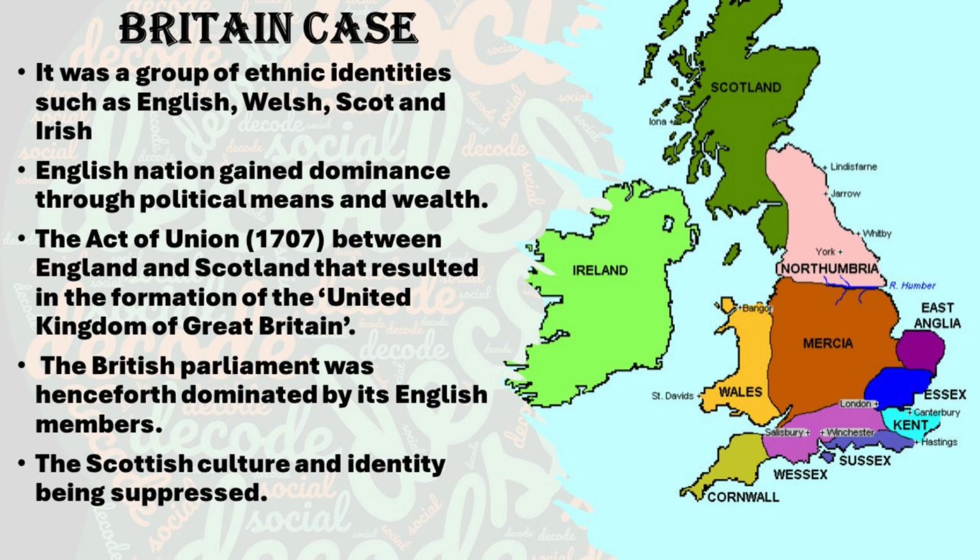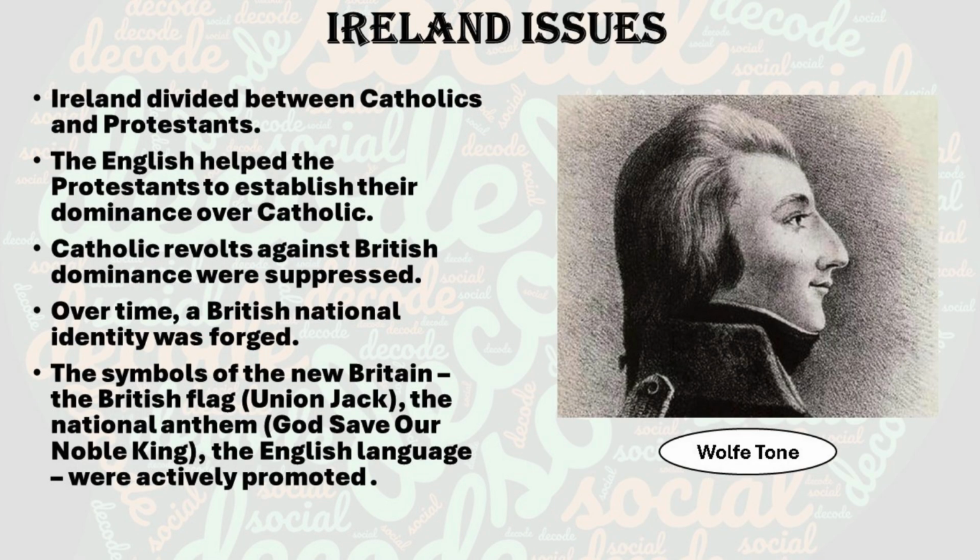Even we have seen about the Irish, right? Let me see what happened to the Irish people. In the year 1801, Ireland was forcibly joined to Britain after many rebellions were crushed. They tried to show their Irish identity. Actually, in Ireland, the Irish were largely Catholic. There were two groups: one is Catholic, one is Protestant. In that, the large group was Catholic. The Protestants were supported by the English. So automatically what will happen? The Catholics were suppressed here.